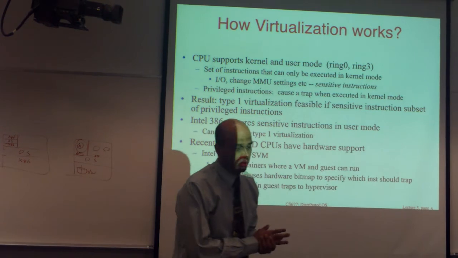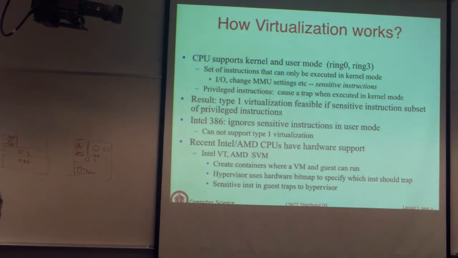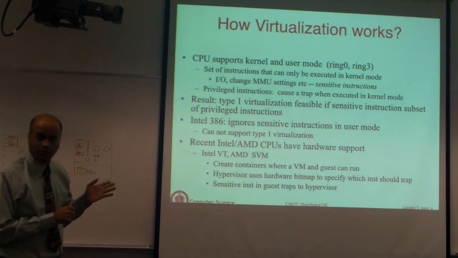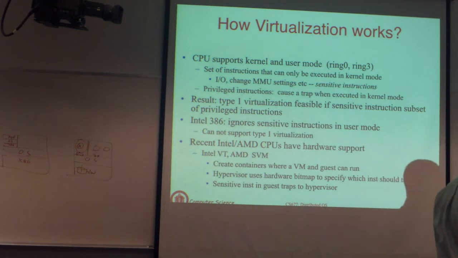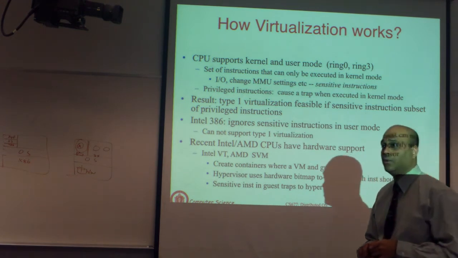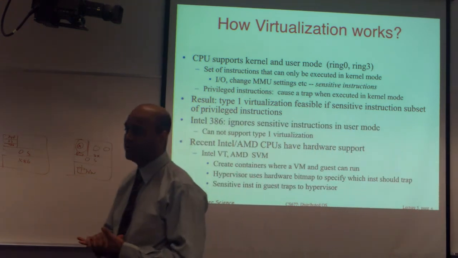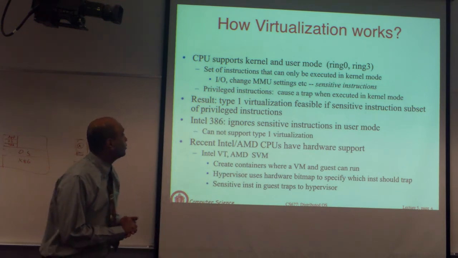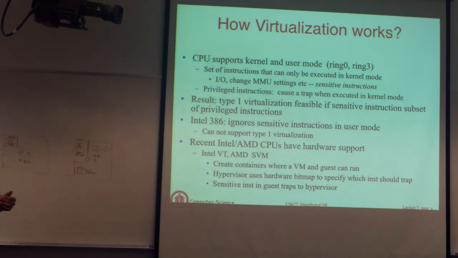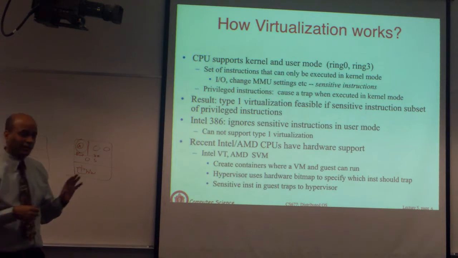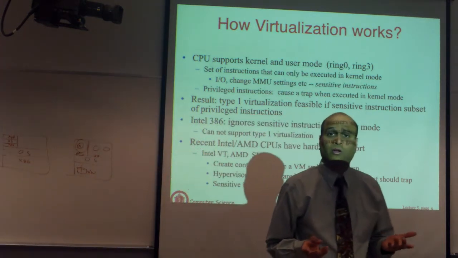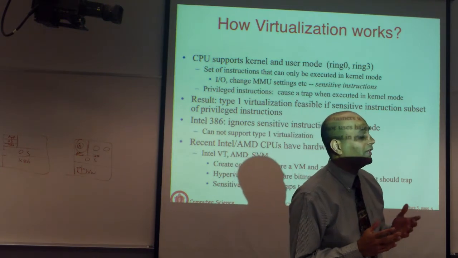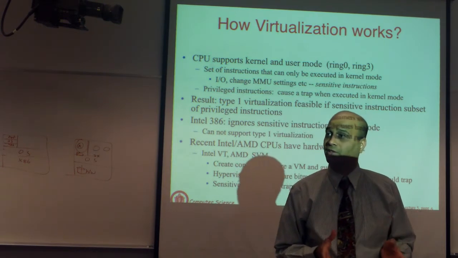Okay. So now we'll talk a little bit about how all of these virtualization technologies work. This requires a little bit of understanding of computer architecture, and some understanding of some uniprocessor OS concepts. But I will try to explain what those mean as well. So first, if you take any CPU that you have, whether it's x86, AMD, typically when you have a CPU, it has this notion of protection rings.